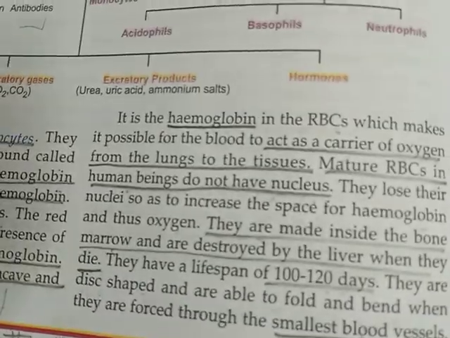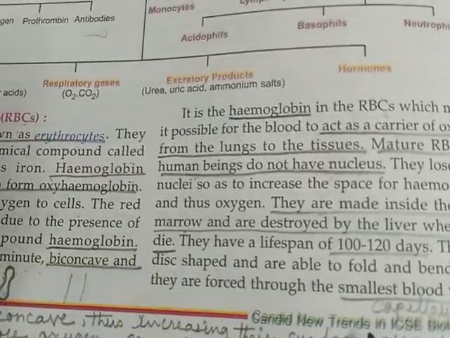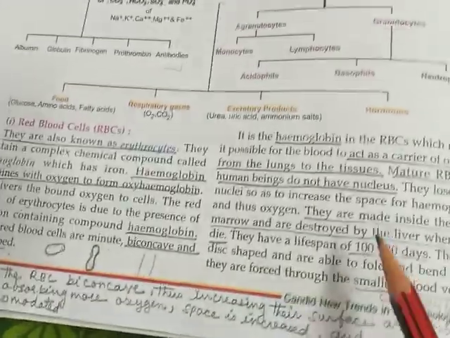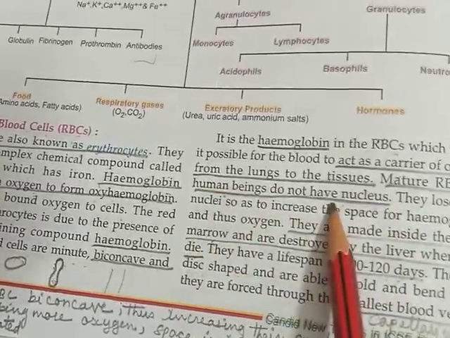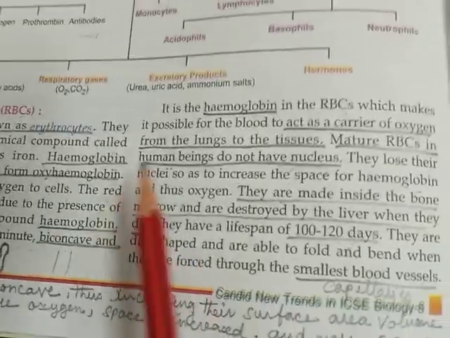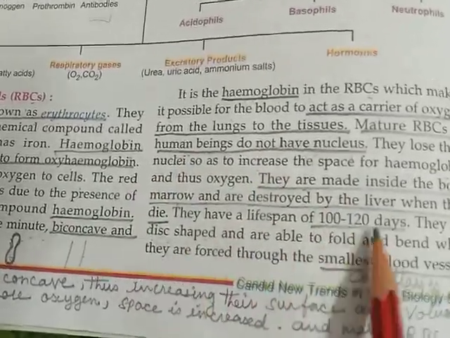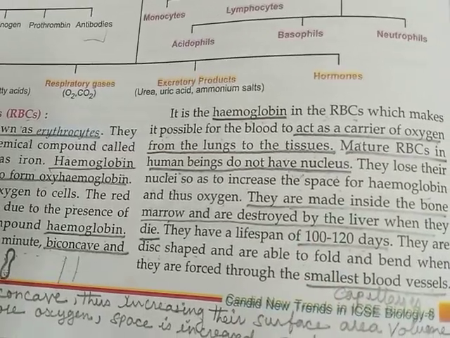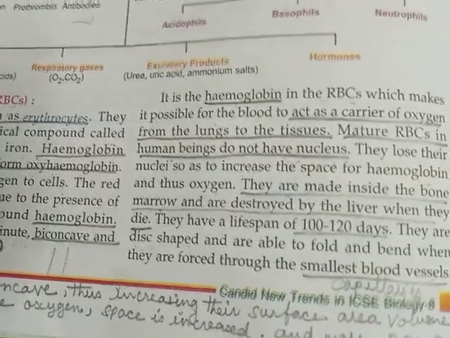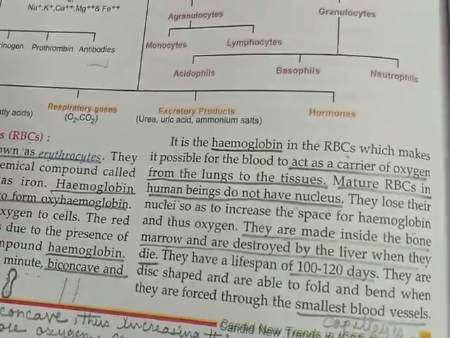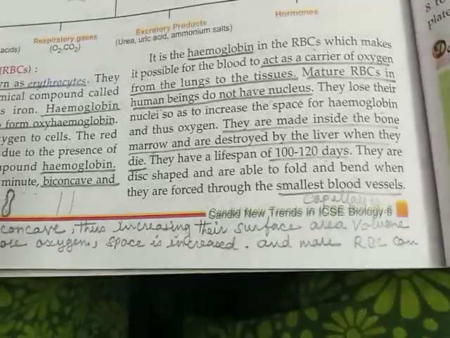Read it again and again. Go through the chapter. This chapter is very important. Underline all the things which I have underlined: the reason why mature RBCs do not have nucleus, and why they are disc shaped. Learn it. Read it very carefully. In the next video session, we will study the other formed elements, that is the white blood cells, the blood platelets, etc.